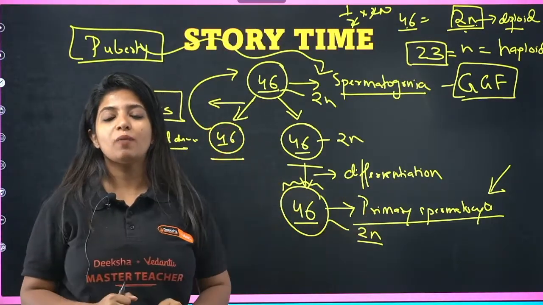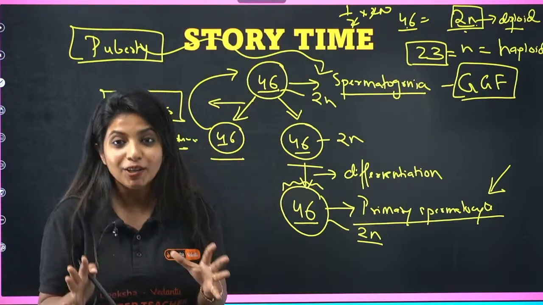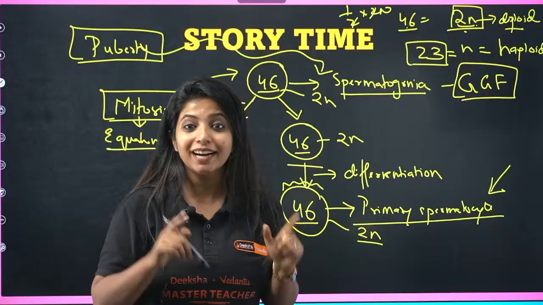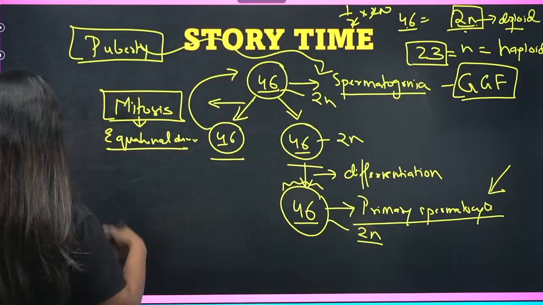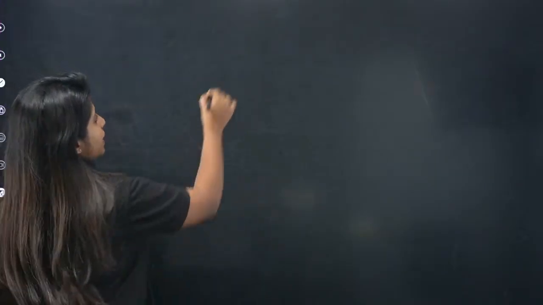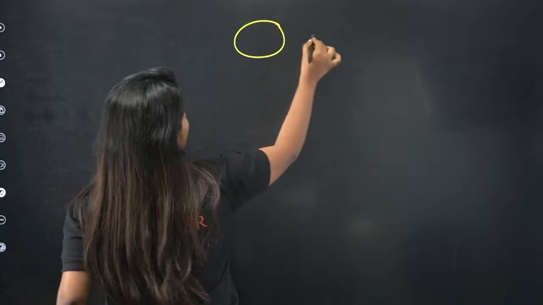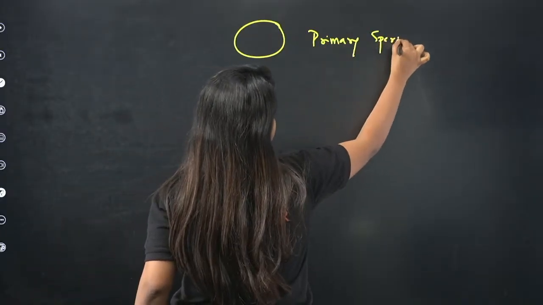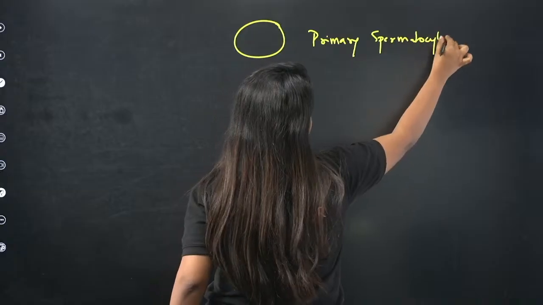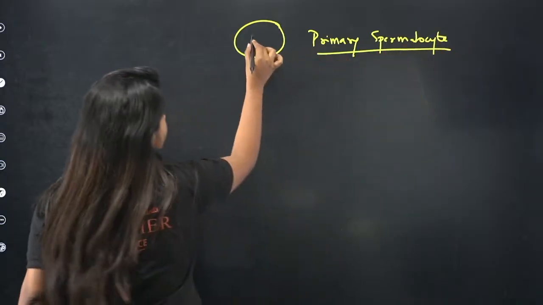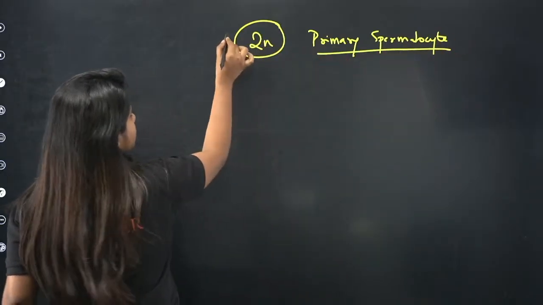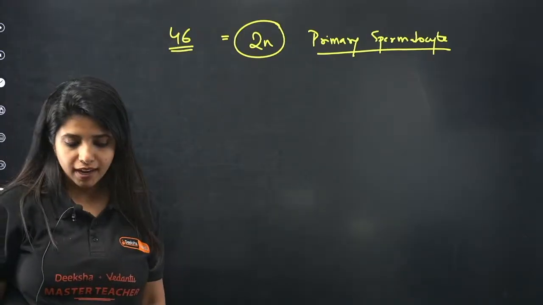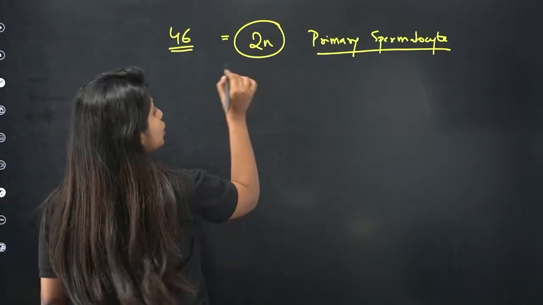Now the primary spermatocyte is going to undergo something that is known as meiosis, and we are going to talk about that right now. I hope this part is clear, and let's go ahead with the next part. As I said, we are talking now about the primary spermatocyte, which is the one which is going to form the sperm later on. It is diploid in nature. That means in human beings it has 46 chromosomes. And I said that it is going to undergo meiosis.